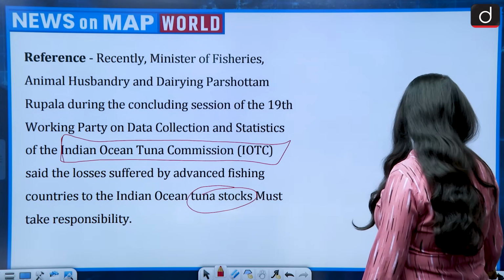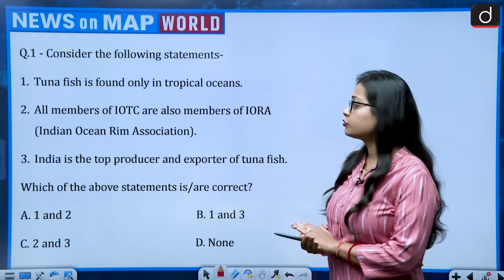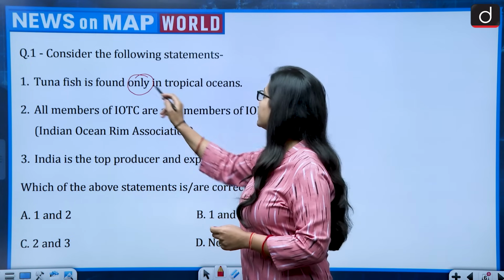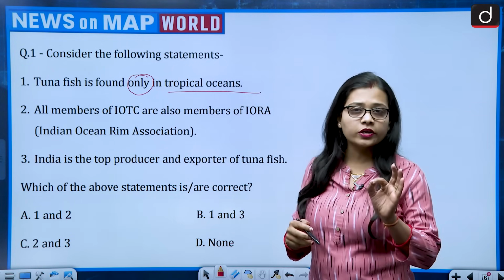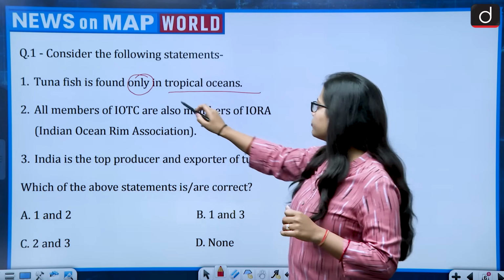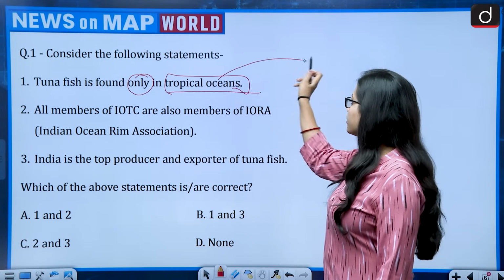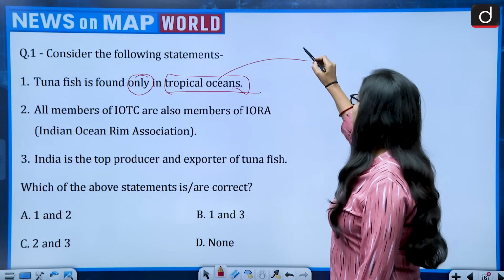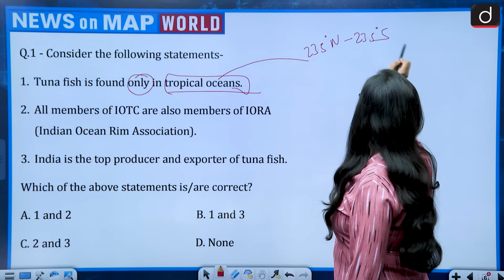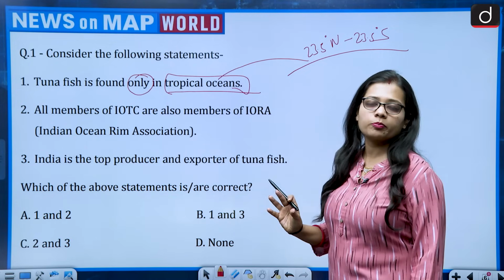Now, the question is based on the IOTC. So, consider the following statements. There are 3 statements. First talks about how tuna fish is found only in tropical oceans. Only. Now, this becomes an extreme statement because of the word only. And if we talk about tropical oceans, it means the tropical region. Then you should know the geography of the tropical region, that is 23.5 degrees north to 23.5 degrees south. So, it is saying that the tuna fish lies only in the tropical ocean.